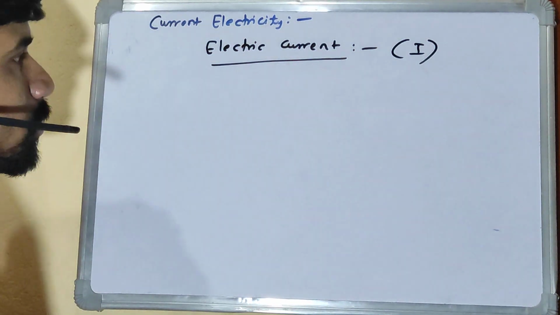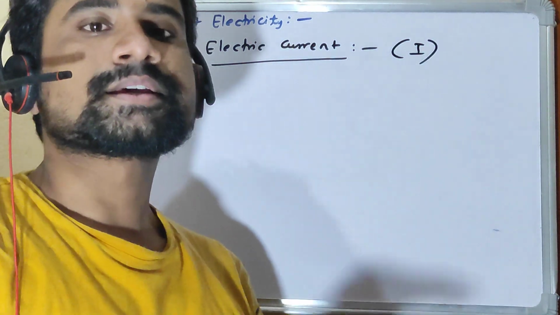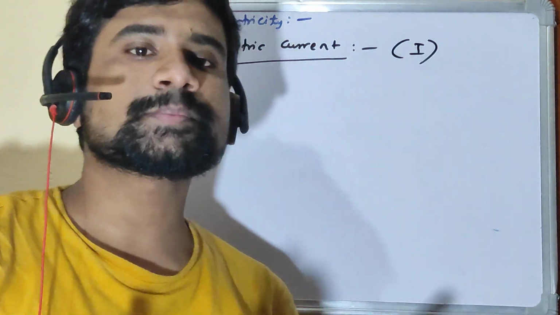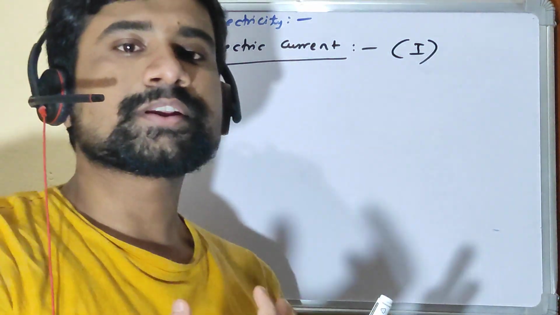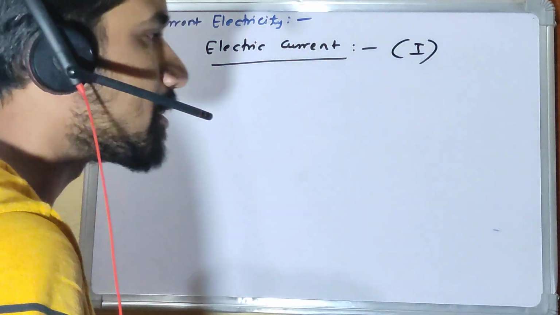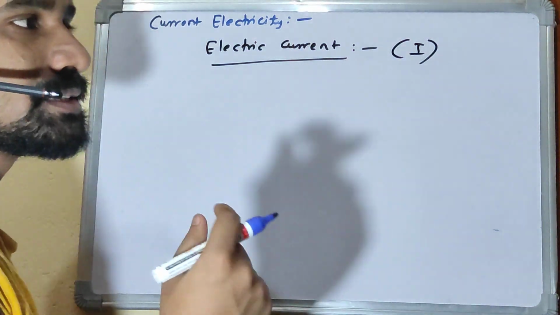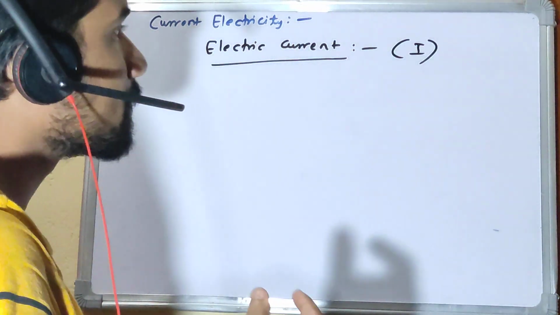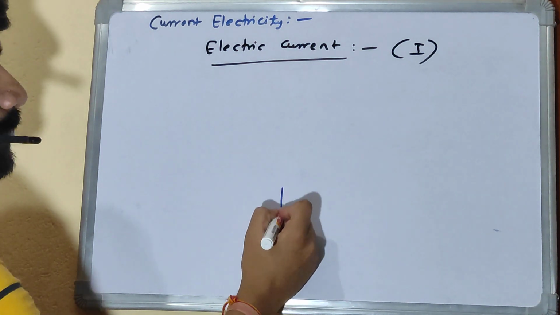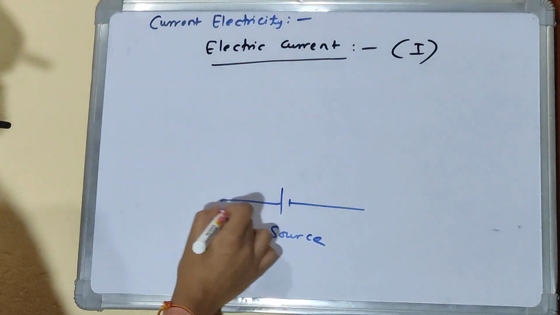So where do we see current? Current can only flow when there is a circuit, an electric circuit. A circuit is a closed path, right? Closed path means there is an entry and exit to the path, and there is no discontinuity in the path. So the basic components needed for current are, one, the source, let's say a battery.